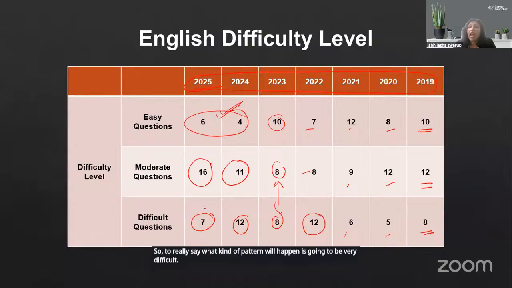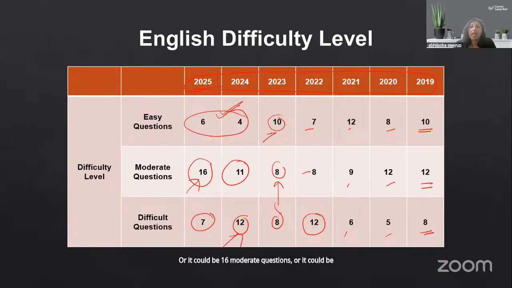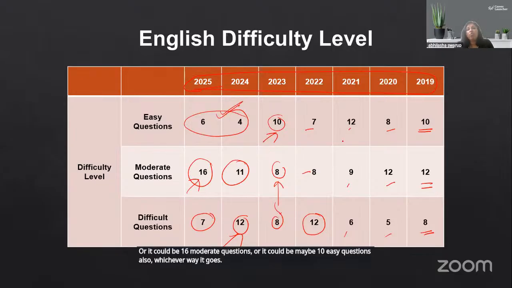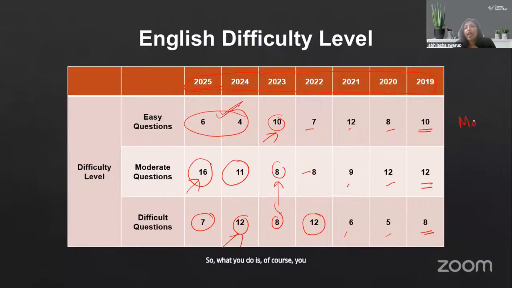Anyone who's preparing will have to prepare for every eventuality, which means it could be 12 difficult questions, or it could be 16 moderate questions, or it could be maybe 10 easy questions also, whichever way it goes. Now, the important thing is how do you prepare for this? Of course, you write mocks. Our mocks, we are giving out 15 mocks.